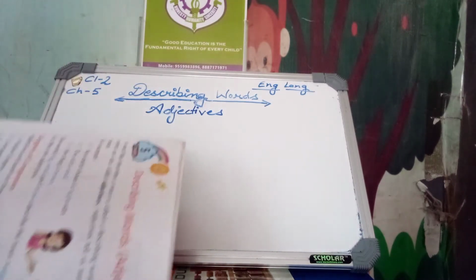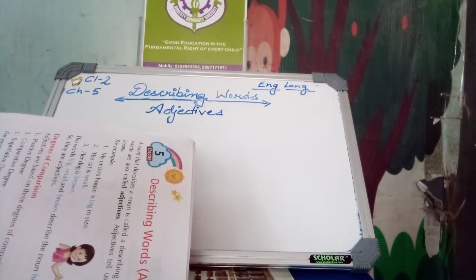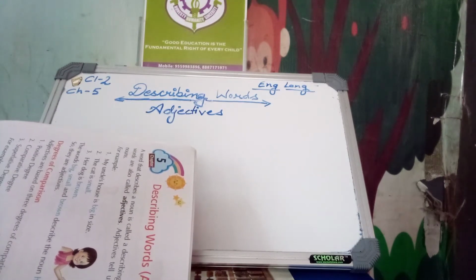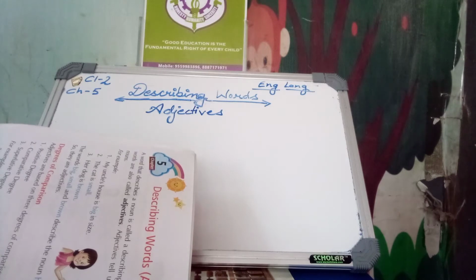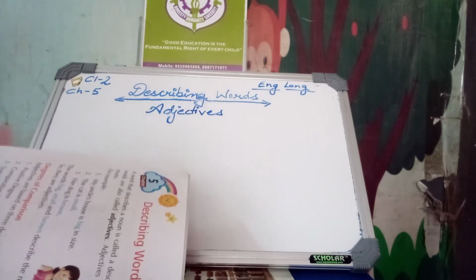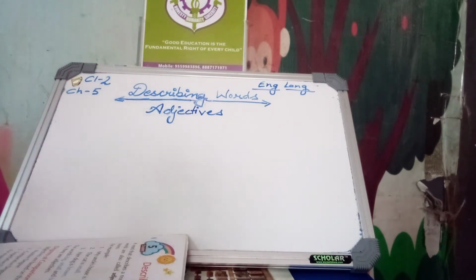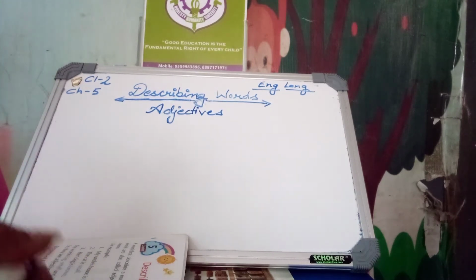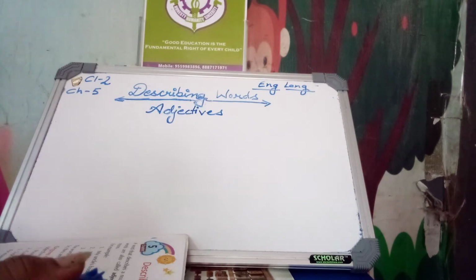A word that describes a noun is called a describing word. Describing words are also called adjectives. Adjectives tell us more about the noun. Words that tell us more about the noun are called describing words or adjectives.